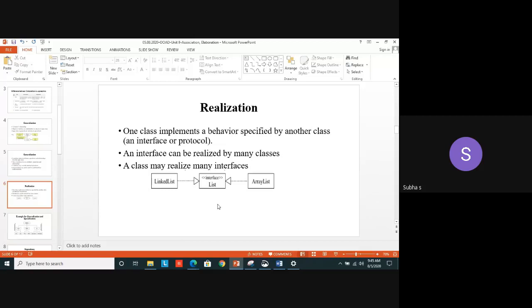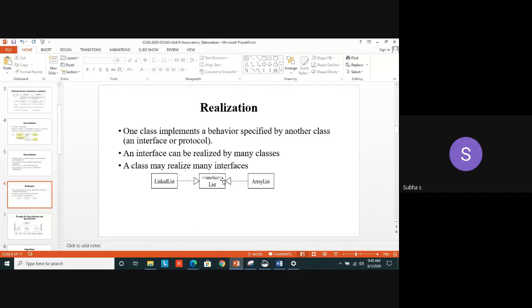Similarly, a class may realize many interfaces. Here I have used only one interface. I can use another interface, stack or some other thing, like that. So two things you have to remember. One single interface can be realized by many classes, and one class may realize many interfaces. So that is denoted as realization.